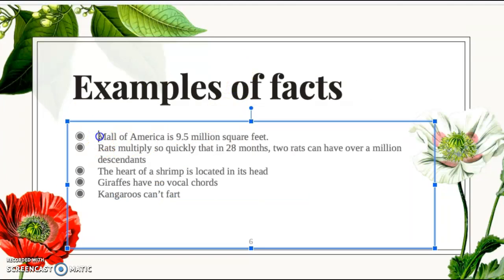Let's look at facts. Mall of America is 9.5 million square feet. That's a fact. It has been scientifically proven. Here's another one. Rats multiply so quickly that in 28 months, 2 rats can have over 1 million descendants. That's a fact. The heart of a shrimp is located in its head. That's another fact, and one that I actually did not know about and just recently learned. Giraffes have no vocal cords. It's been proven, therefore it's a fact. Kangaroos can't fart. That's a fact. That's another interesting fact that I also didn't know about.